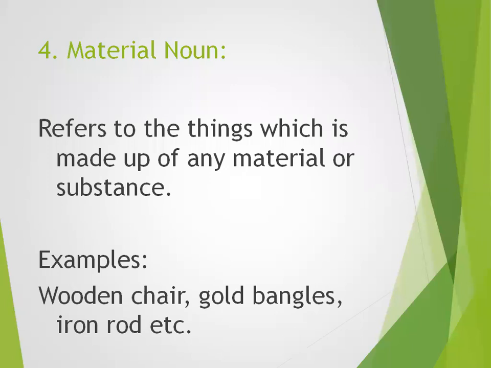Okay, we have mobile phones of metallic body, also of plastic body, and the keypads of rubber in the old mobiles. Then we have bottles of plastic. Then we have plastic shoppers, bags. These all are made up of material. For example, wood chair or wooden chair, you may say, plastic chair. Okay, gold bangles, iron rods. These all are things which are made up of material or any kind of substance.